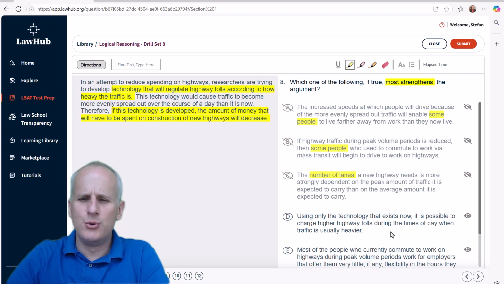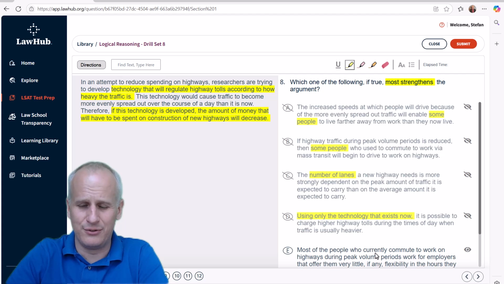So choice D, using only the technology that exists now, it is possible to charge higher highway tolls during the times of day when traffic is usually heavier. Well, this is talking about the existing technology. We're not talking about the new technology. So choice D absolutely is not going to be specifically relevant to this conclusion. And furthermore, it probably weakens the argument saying we don't need the new recommended course of action.